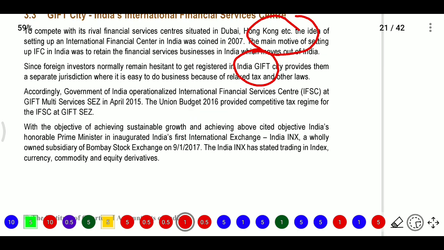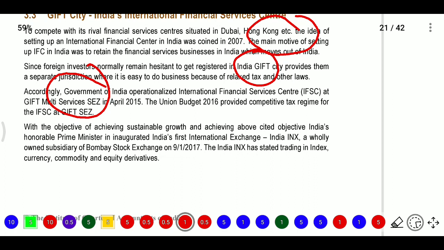Accordingly, the Government of India operationalized International Financial Centres, IFSCs, at Gift City Multi Services SEZ in April 2015. The Union Budget 2016 provided a competitive tax regime for IFSCs in Gift SEZ. SEZ means special economic zone. Just like a special economic zone, they are providing this IFSC, giving more benefits.